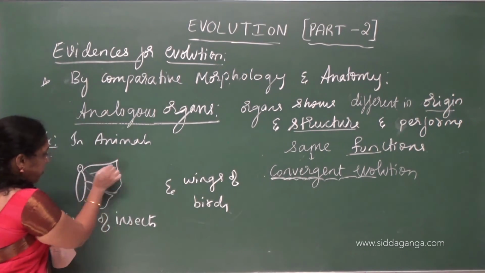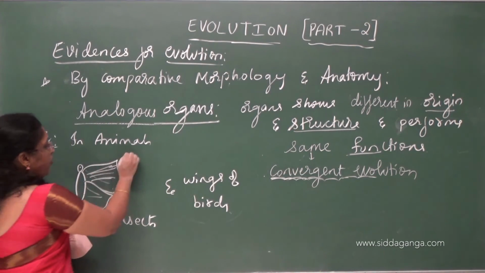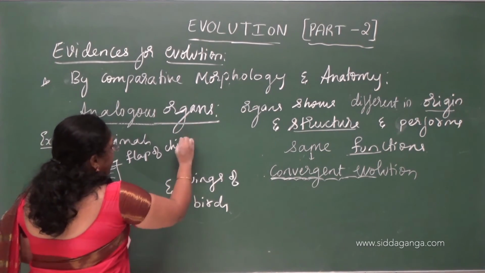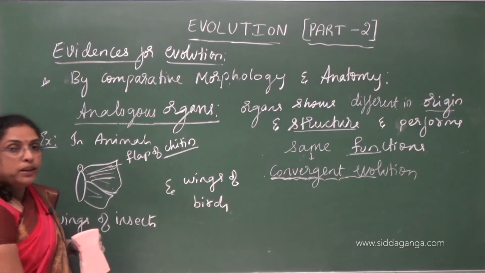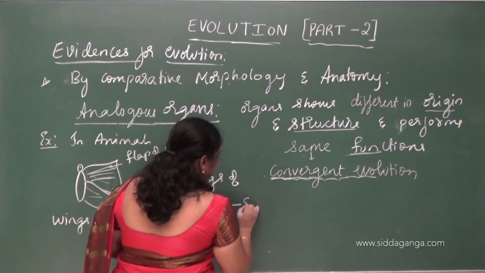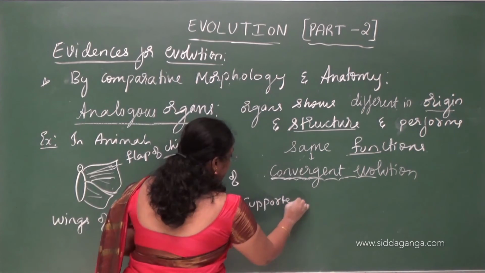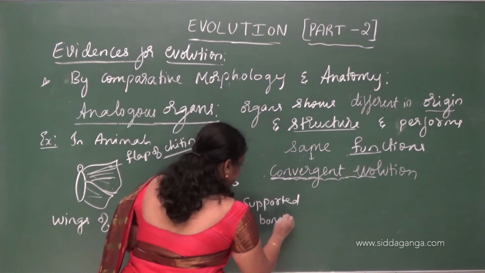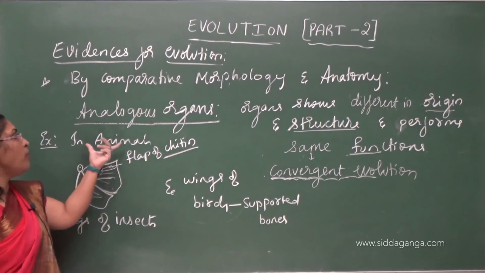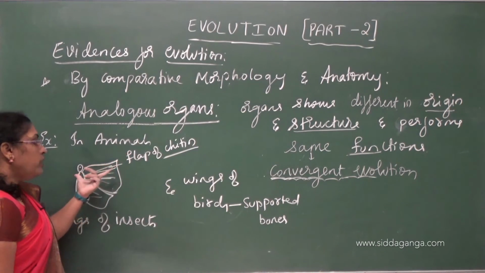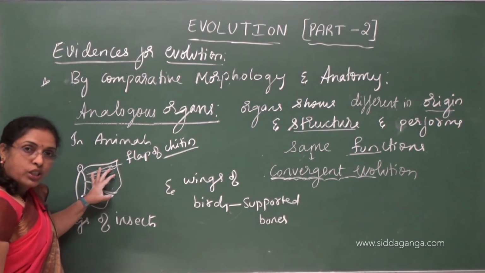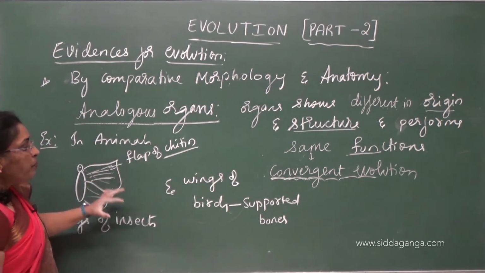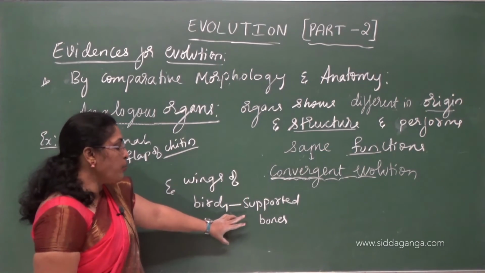Here the wings of insects are made up of a flap of chitin. Whereas wings of birds are supported by bones. They are modified forelimbs. So this is an example for analogous organs. In the insects, wings are not supported by bones. They are nothing but a thin flap of chitin. Here the bird's wings are supported by bones.